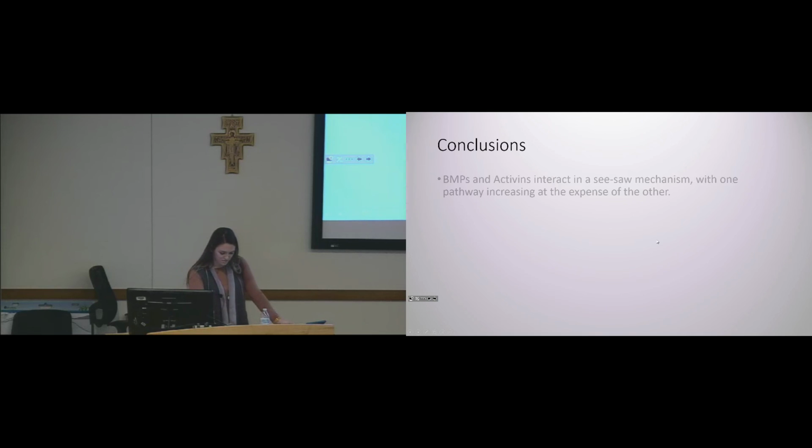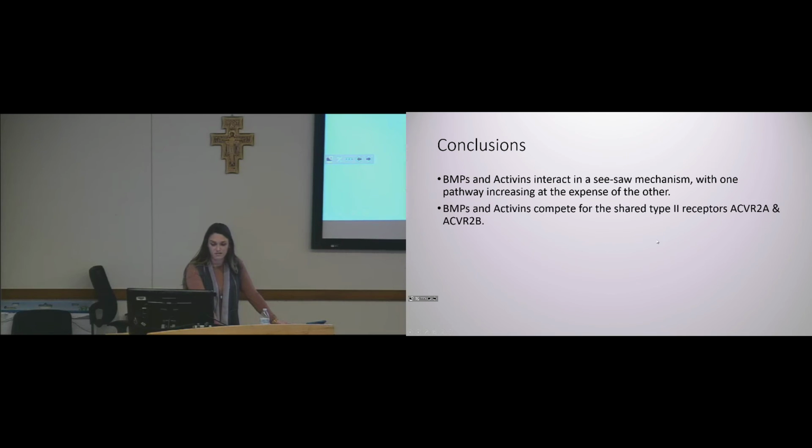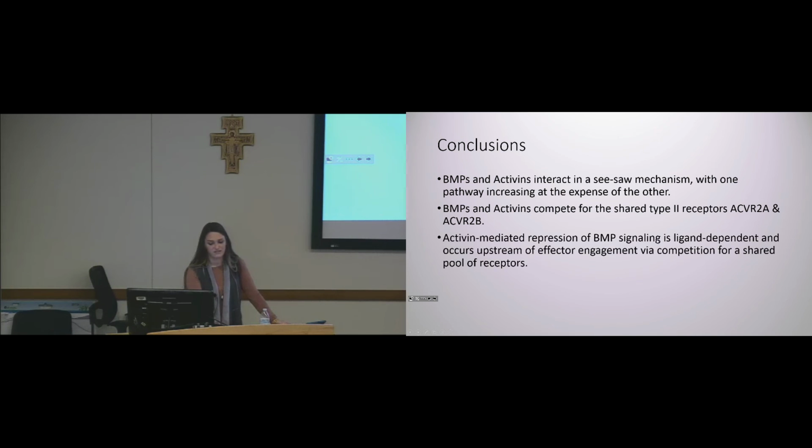So to conclude, we know that BMPs and activins interact in a seesaw mechanism, with one pathway increasing at the expense of the other. BMPs and activins compete for the shared type 2 receptors ACVR2A and B, and activin-mediated repression of BMP signaling is ligand-dependent and occurs upstream of effector engagement due to competition for those shared receptors.